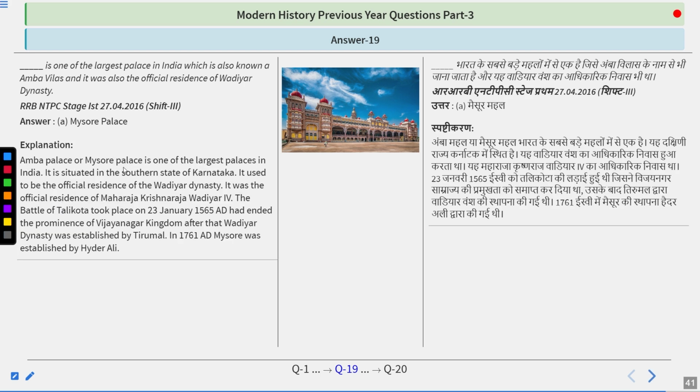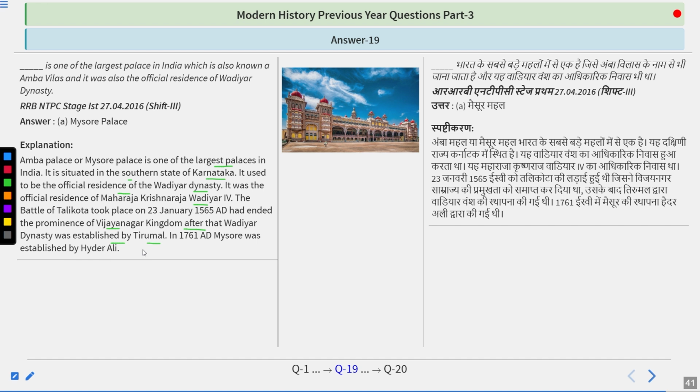Amba Vilas Palace or Mysore Palace is one of the largest palaces in India. It is situated in the southern state of Karnataka. It used to be the official residence of the Wadiyar dynasty. It was the official residence of Maharaja Krishnaraja Wadiyar IV. The Battle of Talikota took place on 23rd January 1565 and ended the prominence of the Vijayanagar kingdom, after which the Wadiyar dynasty was established.